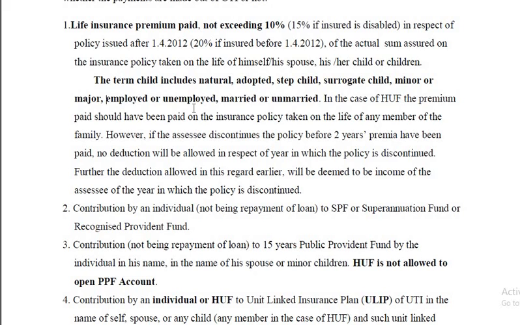You will come across these terminologies. For example, premium paid on the policy taken on employed son, or married daughter. So that way you may get a transaction in the problem. In the case of HUF, the premium paid should have been paid on the insurance policy taken on the life of any member of the family.